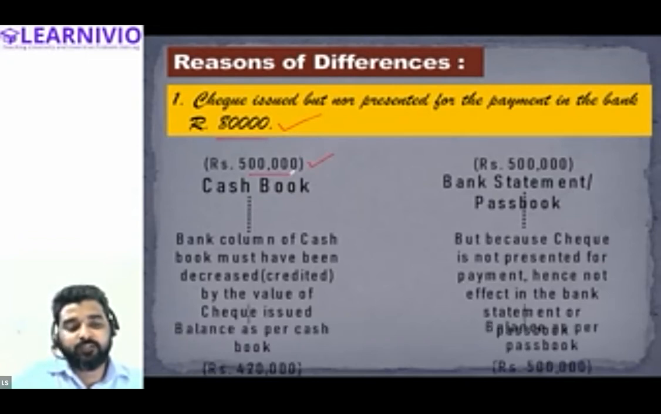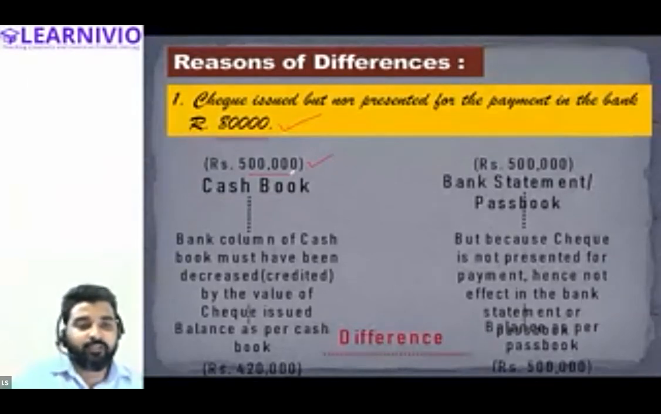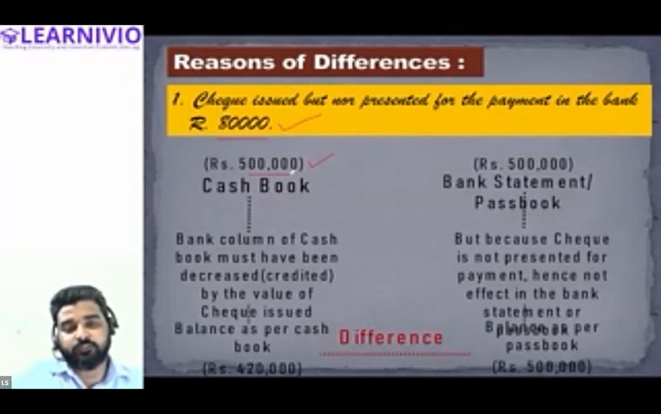So that basically means there is a difference of how much? 80,000. Check issued but not presented: the accountant has reduced the bank account in the cash book, but because this check is not presented in the bank, the bank account is not reduced. So the bank statement will still show the balance of 5 lakh only, and there is going to arise a difference. So this is one of the reasons why passbook and cash book can have different values.